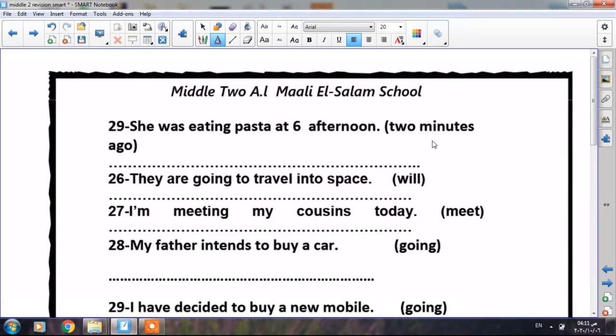Okay. Number 29 in the rewrite: she was eating pasta at 6 afternoon. So when I say 2 minutes ago, here you are asked to replace the verb by the past simple tense. Okay, she ate pasta 2 minutes ago. She ate pasta 2 minutes ago. Okay.